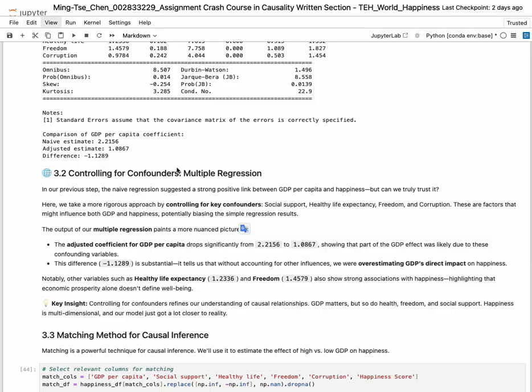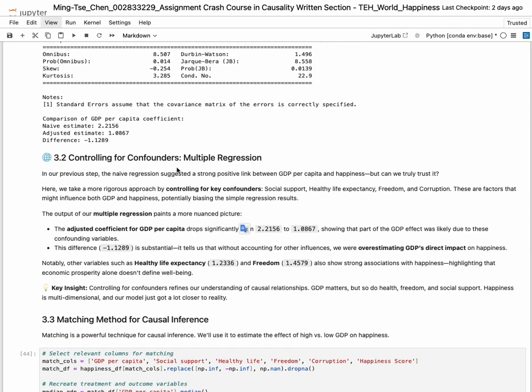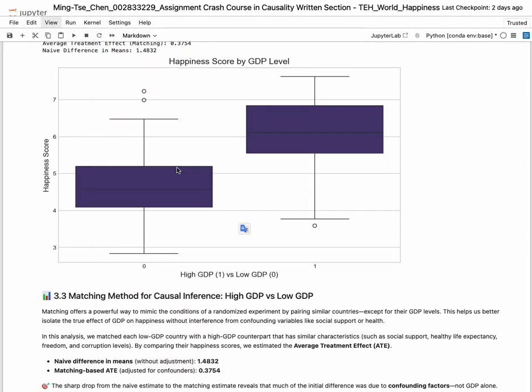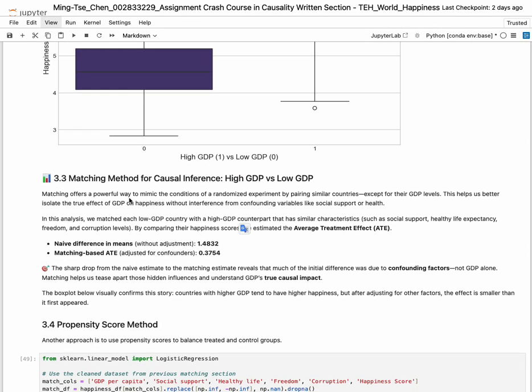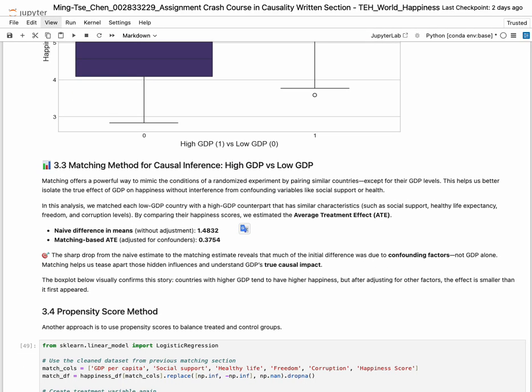This is followed by a visual, a box plot showing happiness scores for high versus low GDP countries. And for this part, the matching method, I used a matching method to estimate the causal effect of GDP. I create a binary treatment variable, high GDP versus low GDP, based on the median.